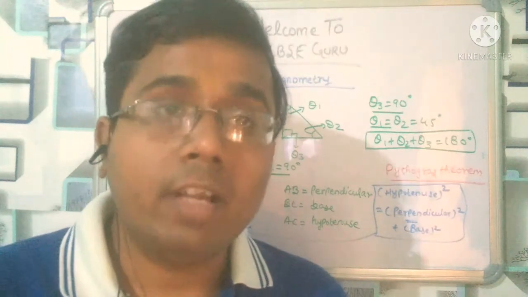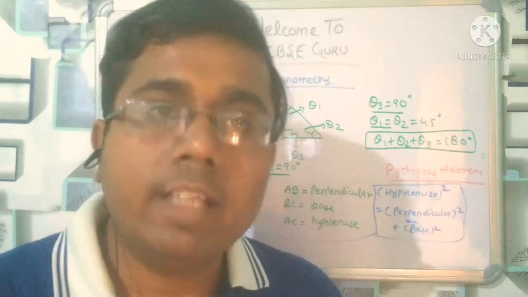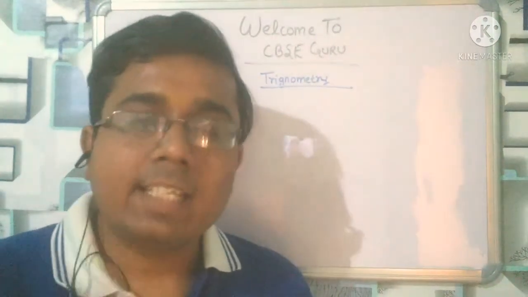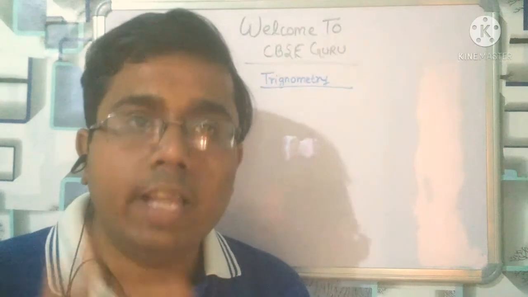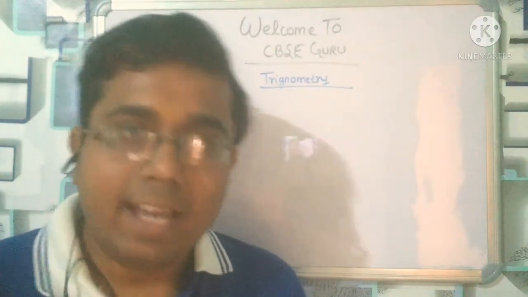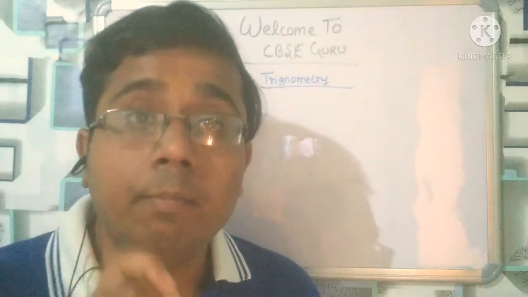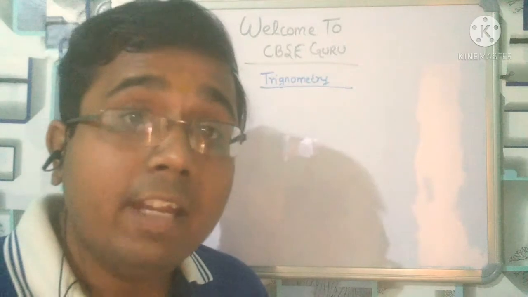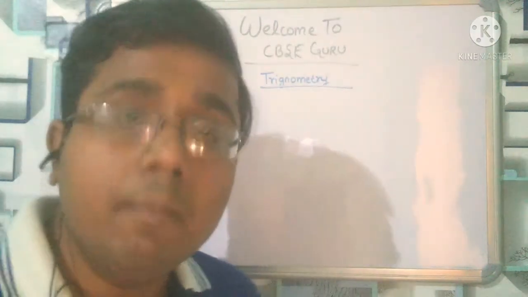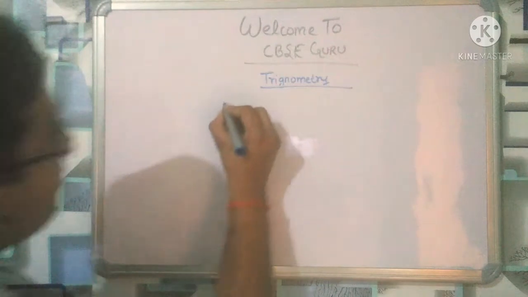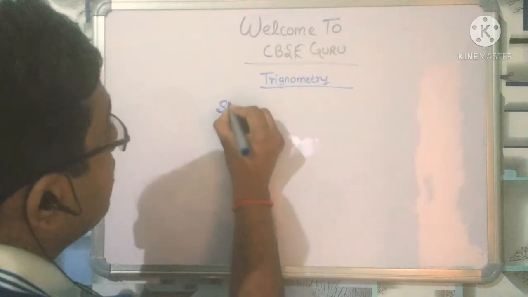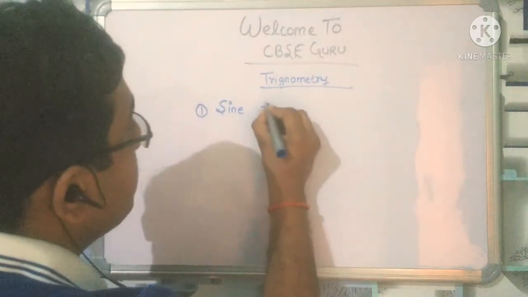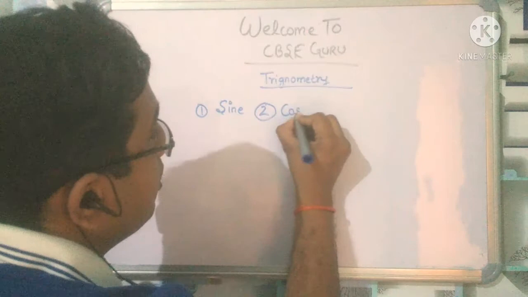Let us move to the trigonometrical identities and what kind of things we have to study in trigonometry, right? Let us move. So students, now the sixth thing you have to learn in trigonometry, and I am going to name it. You have to learn it by heart so that you can apply it anywhere, right? So be careful and write the terms in the best way, right? The first term is sine, right? The second term is cosine.